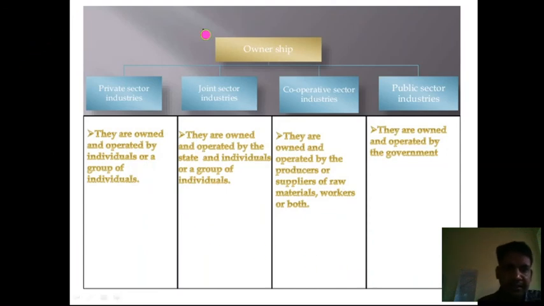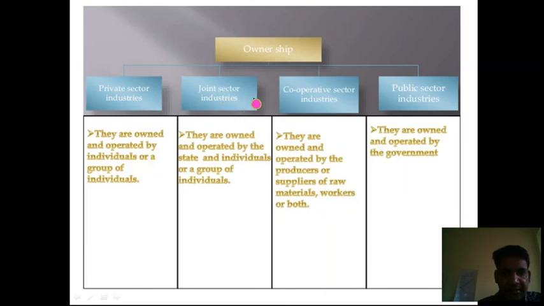Next is based on ownership. Based on ownership we can classify industry into four types: private sector industry, joint sector industry, cooperative sector industry and public sector industry. Let's discuss the private sector industry. This kind of industry is operated and handled by individuals and groups of people. Next is joint sector industry.